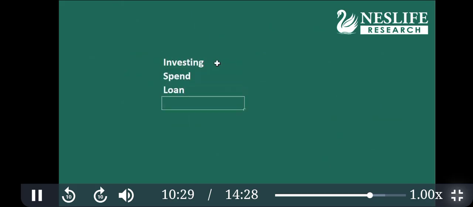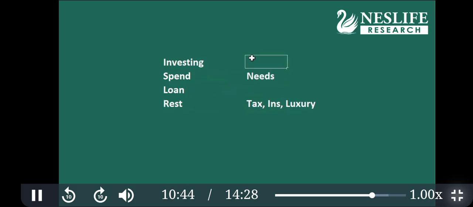If you don't have a loan, then you are lucky, you can invest more. And the rest can go to tax, insurance, luxury. So you differentiate between needs and luxury.